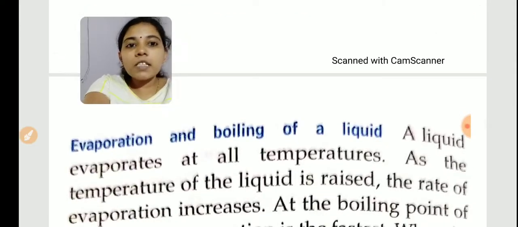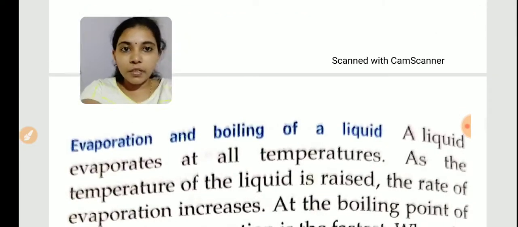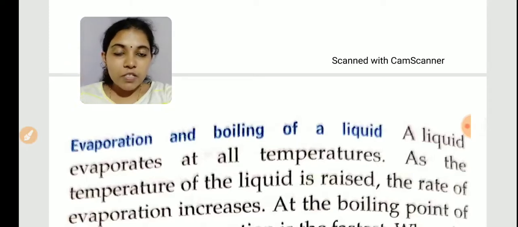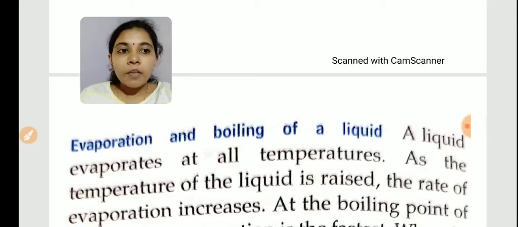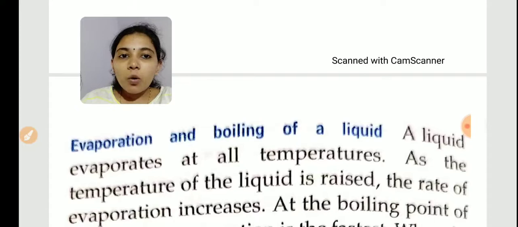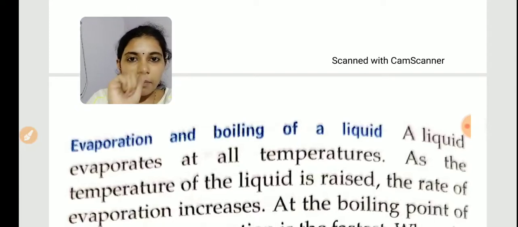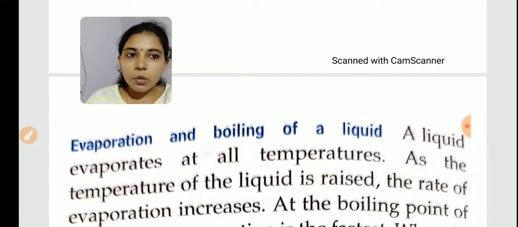The next one is evaporation and boiling of a liquid. The next physical change is evaporation. A liquid evaporates at all temperatures. We know that when we start to heat a liquid, we can see water vapors start to come, right? So at any temperature, a liquid will start to evaporate.